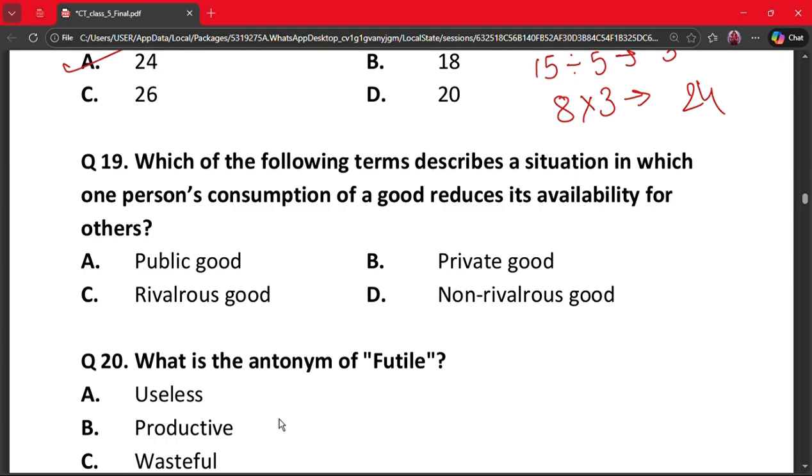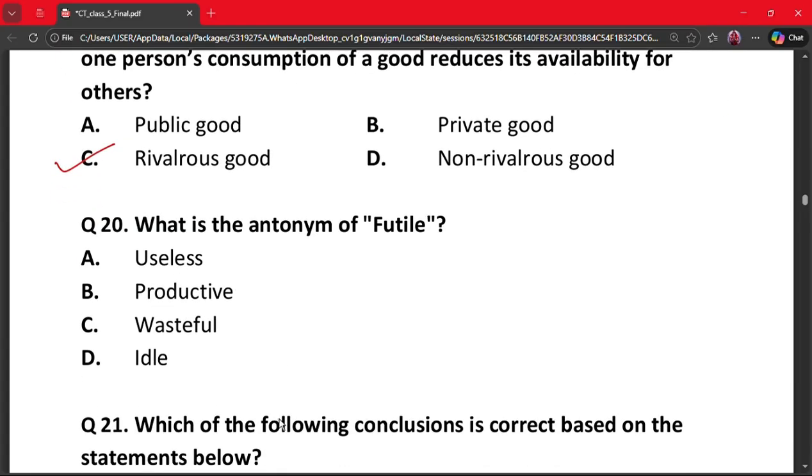Moving on to the next question, question number 19. Which of the following terms describes a situation in which one person's consumption of a good reduces its availability for others? A. Public good, B. Private good, C. Rivalrous good and D. Non-rivalrous good. Here the correct answer is option C, because rivalrous goods get used up when consumed. This reduces availability for others. So option C is the correct option.